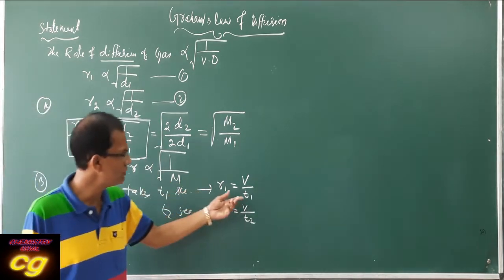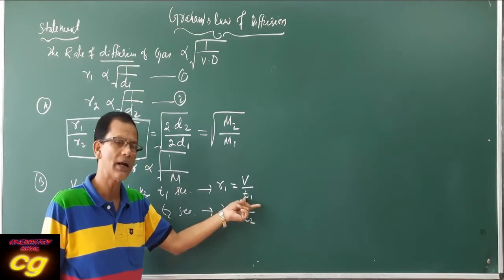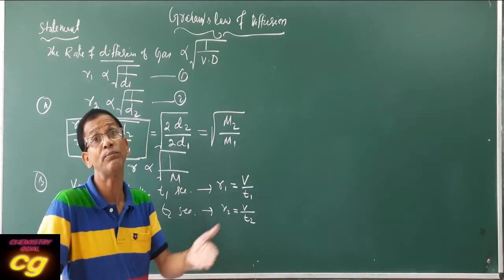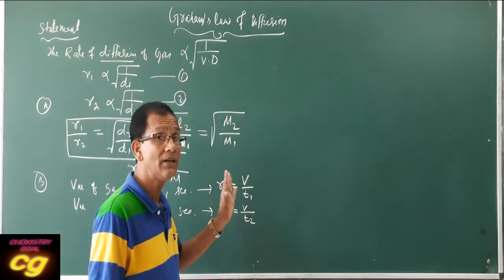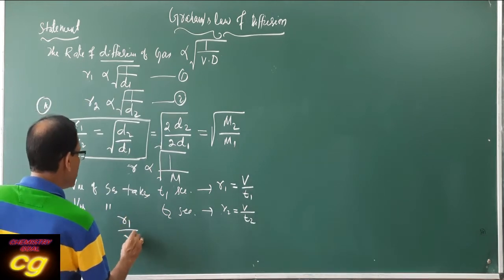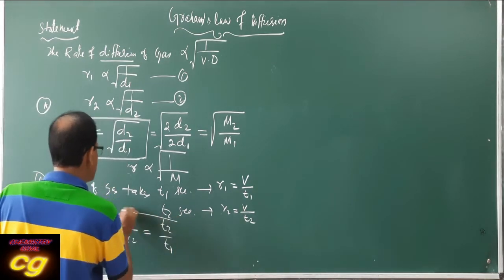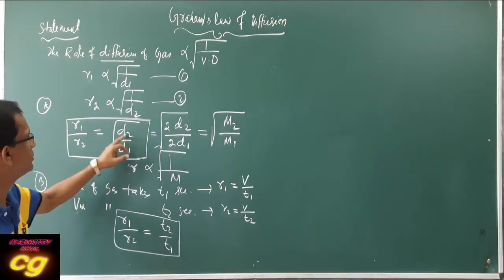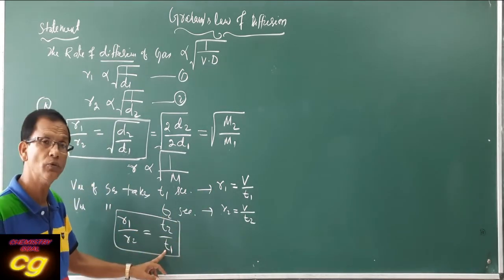Here is the relation with the time factor. If V mL is diffused in T1 time, and another gas of the same V mL takes T2 time, then what is the comparison of the rate of diffusion? R1 is equal to V by T1, and this is R2. Here volume is taken constant. So R1 by R2, V will cancel, that is T2 by T1. This is also another relation. So R1 by R2 is equal to square root of D2 by D1, is equal to square root of M2 by M1, is equal to T2 by T1.